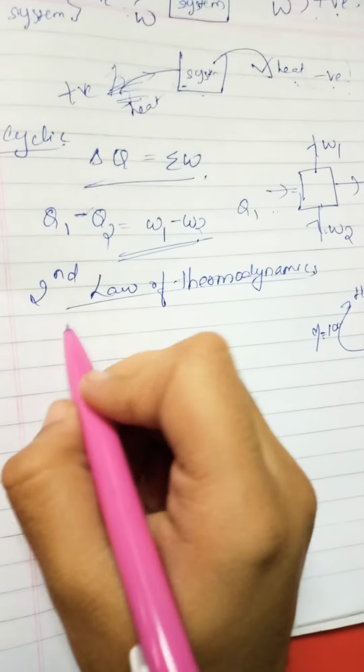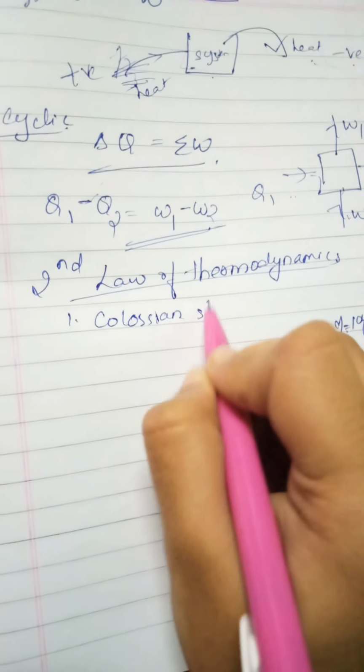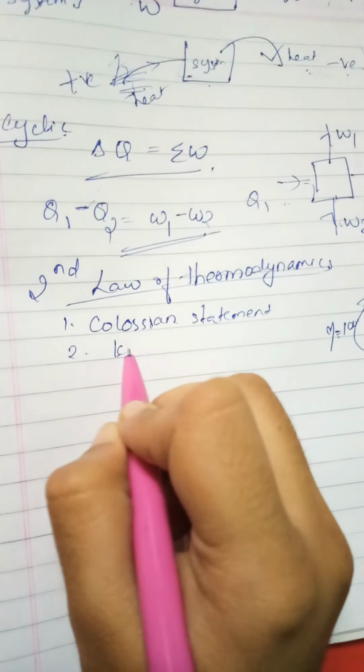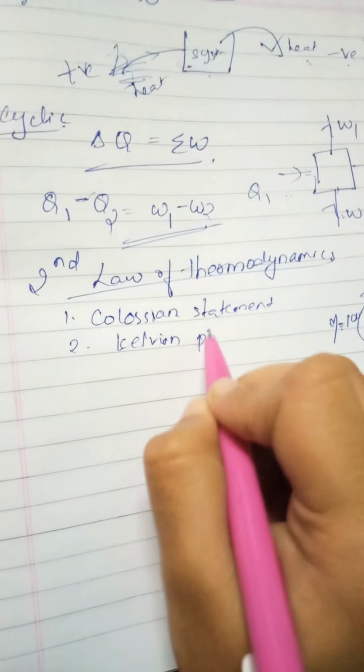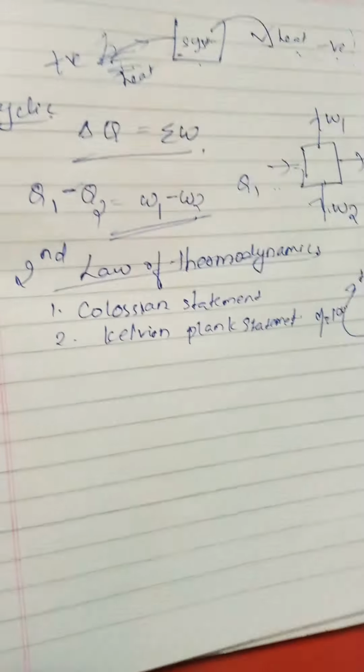In the second law of thermodynamics, mainly we have two statements. The first one is the Clausius statement, and the second one is the Kelvin-Planck statement. This is very interesting, children. You'll start loving thermodynamics from now onwards.